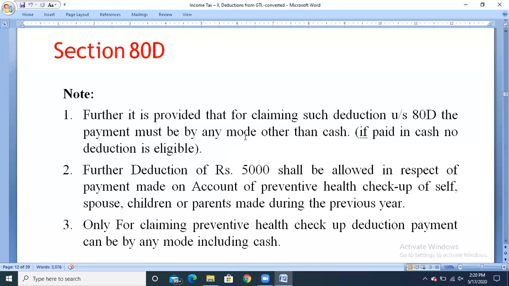And the assessee can claim the additional deduction of rupees 5,000 if he has paid for a health checkup for himself, the spouse, the children, or the parents during the previous year. And they have given the exemption only for the preventive health checkup, that 5,000 can be paid in the form of cash.